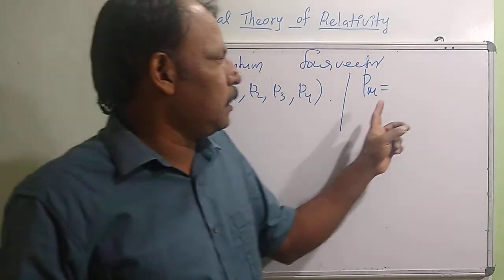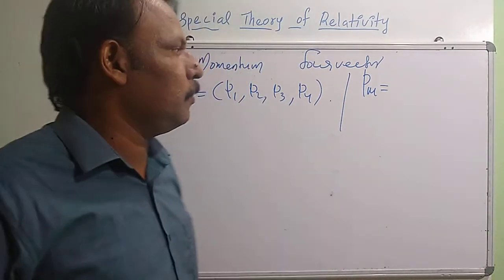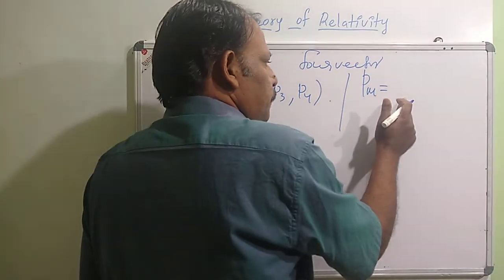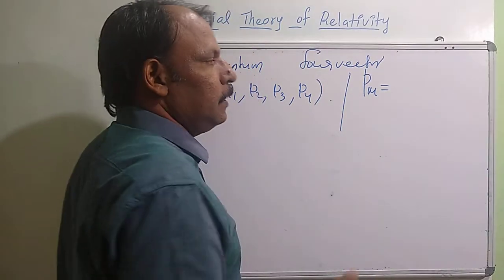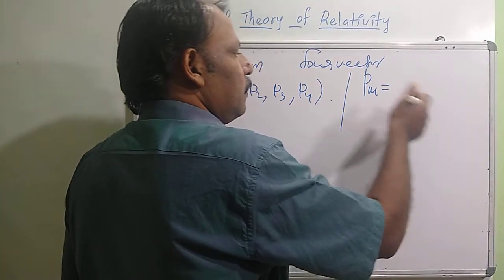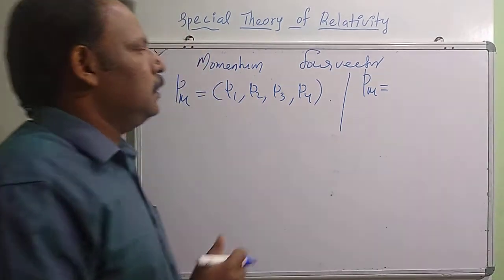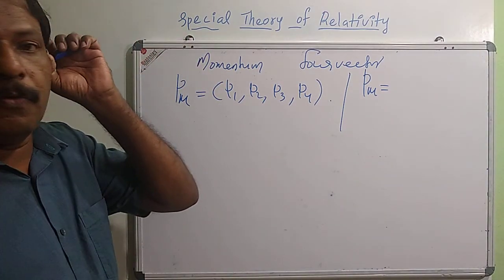So instead of multiplying mass with velocity, we will multiply mass with the components of four-velocity, and then we can obtain the momentum four-vector.